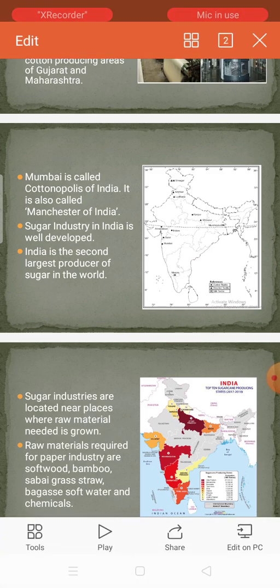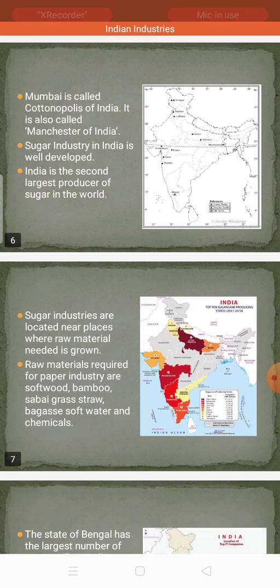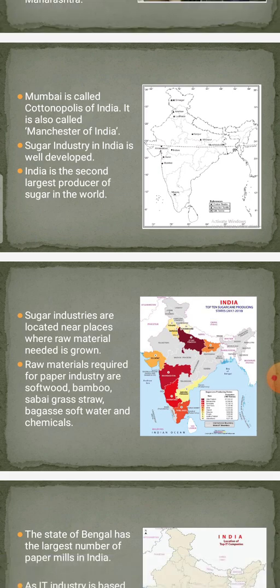Even, children, with cotton also, where the cotton field is there, that agriculture field is there, nearby only cotton industries are established. At the same time, sugar industry is also established near the sugarcane growing area. Sugar industries are located near places where raw material needed is grown.